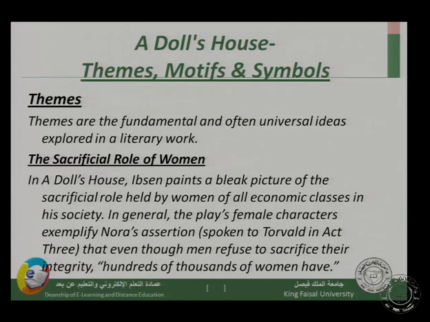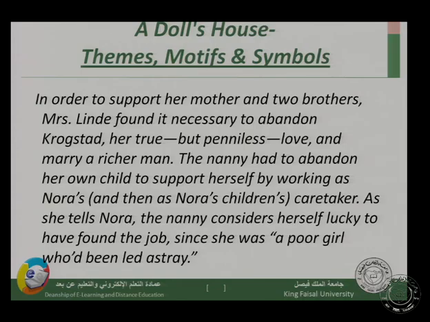In general, the play's female characters exemplify Nora's assertion, spoken to Torvald in Act 3, that even though men refuse to sacrifice their integrity, hundreds of thousands of women have. In order to support her mother and two brothers, Mrs. Linde found it necessary to abandon Krogstad.